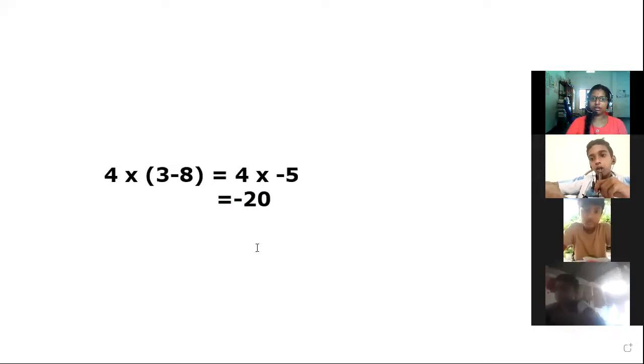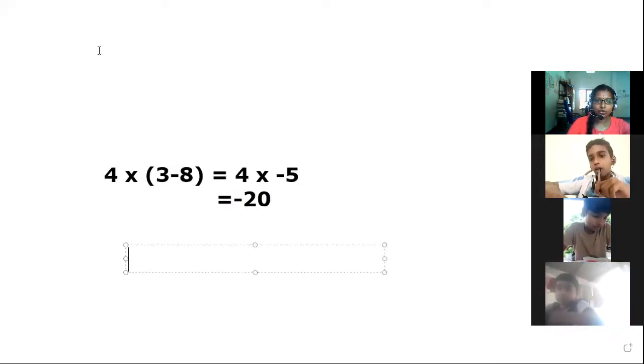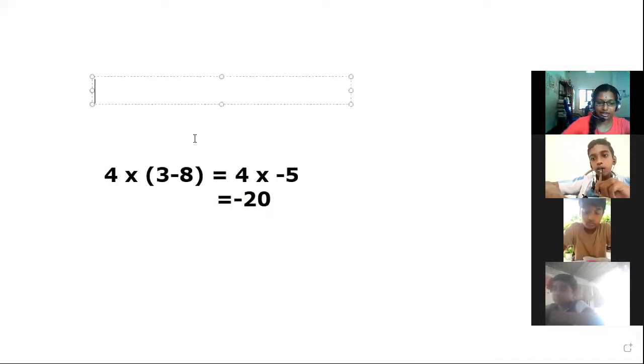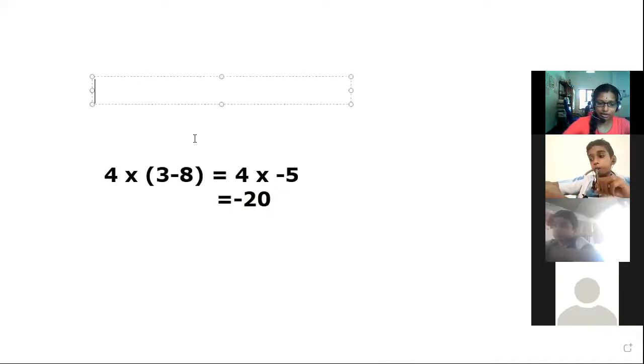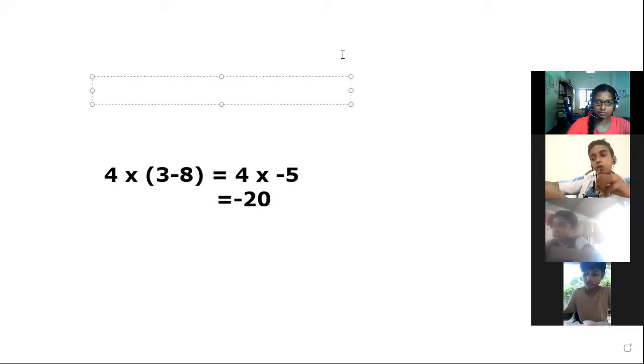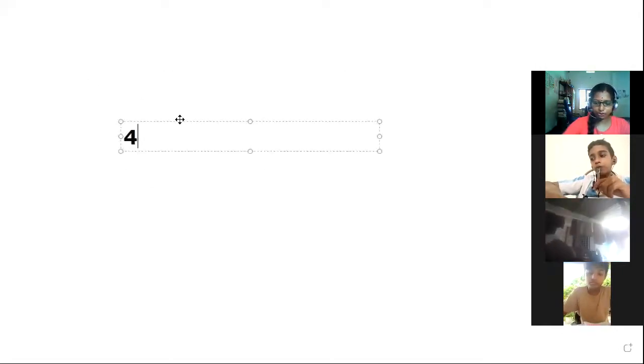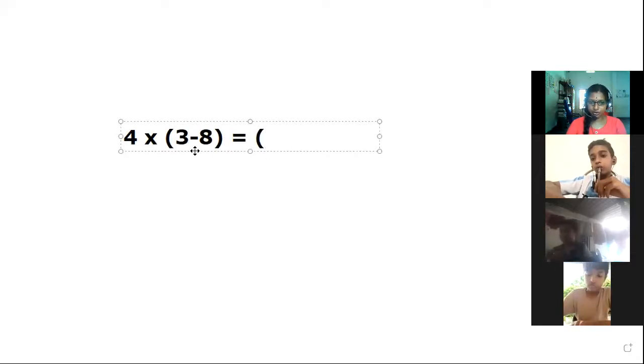Then I'm going to do the same as we have done earlier, that is 4 into 3 minus 8. If this is 3 plus 8, what do we have to do? 4 into 3 plus 4 into 8.